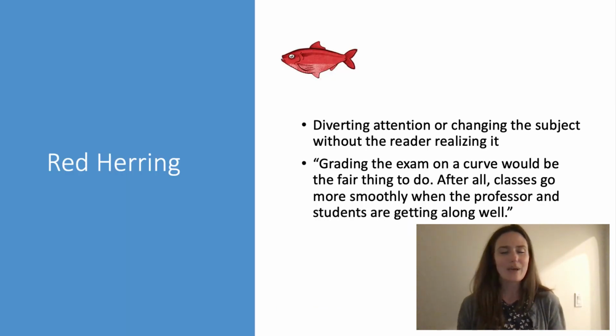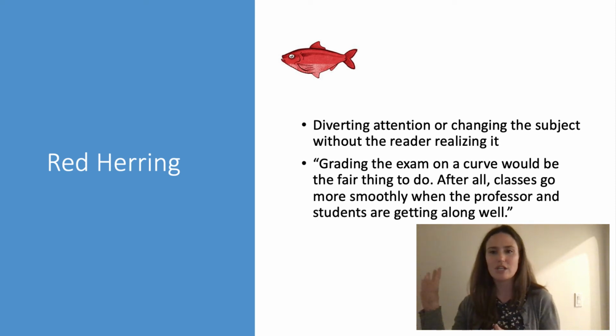Red herring. So a herring is a type of fish. A herring can be used to distract a hound dog when it's searching for whatever it is that it's searching for, quail or something else people are hunting for, because the herring is really stinky. So think of this as some sort of part of the sentence or paragraph that's diverting our attention or changing the subject without us realizing it.